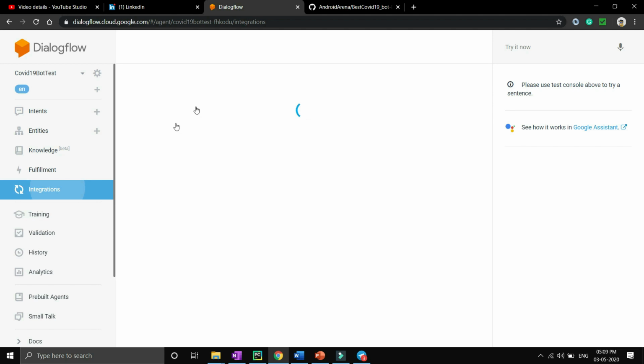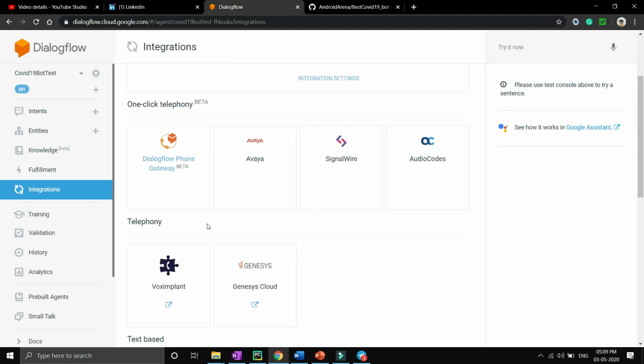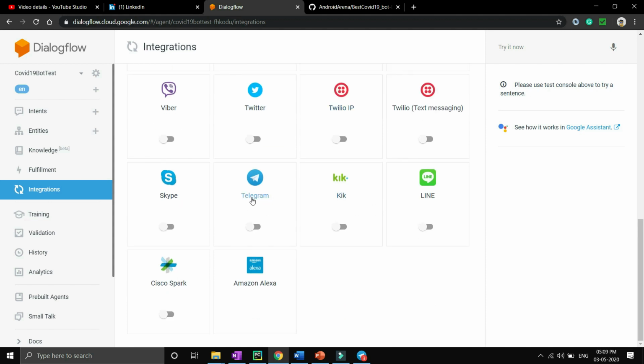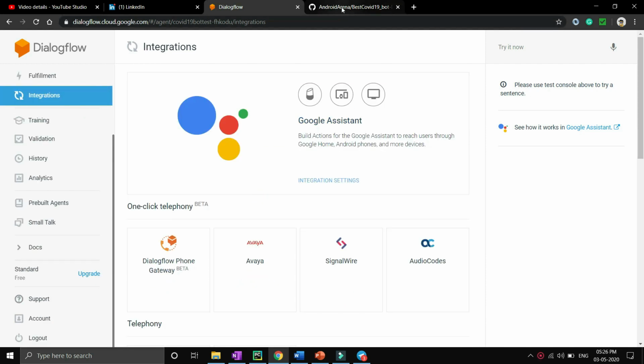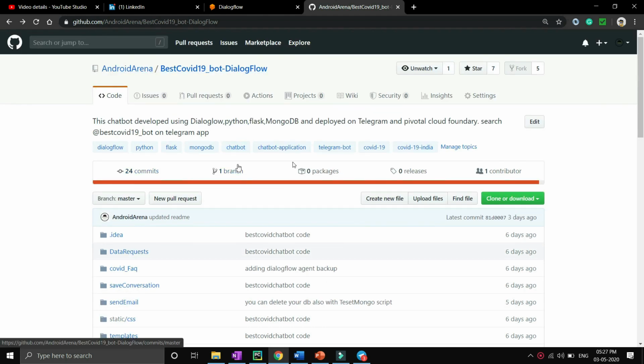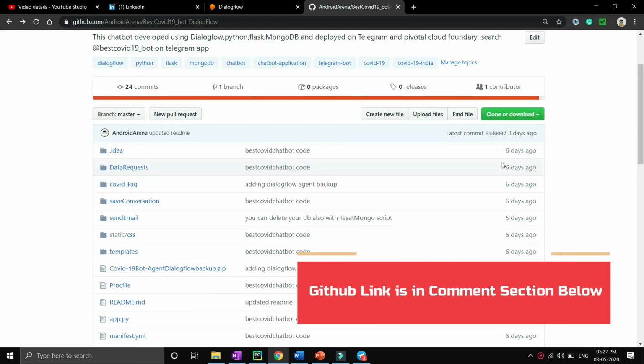Then there is an integration option. In the integration option, we will finally deploy our application to Twitter, Facebook Messenger, or Telegram, or something like these options. Go to the source code, which I have already uploaded to my GitHub profile. You just need to clone it, or you can download it, and make sure you hit the star button if you like my playlist.